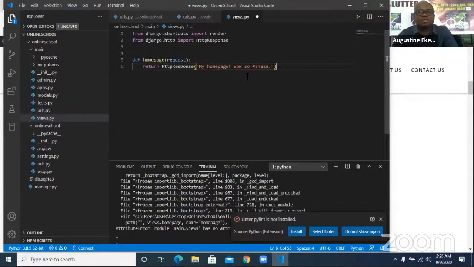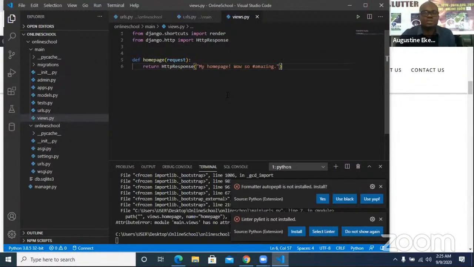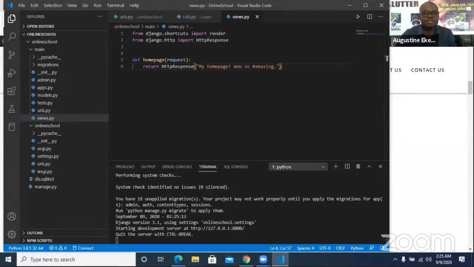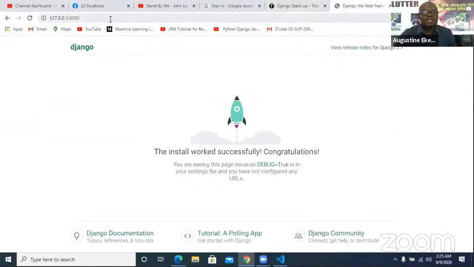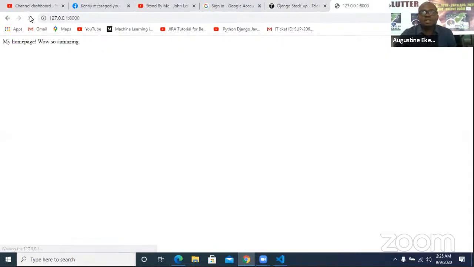Okay, so let's have that. So I'm gonna do Control S to save. So once I save now that we have views, we have everything, it should run. You can see now that it's now running well on localhost port 8000. So if I simply go here now and refresh this, you can see now my home page. Wow, so amazing. You can see it's working perfectly now.